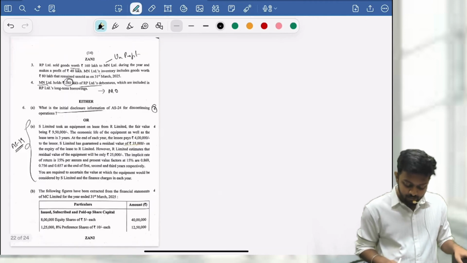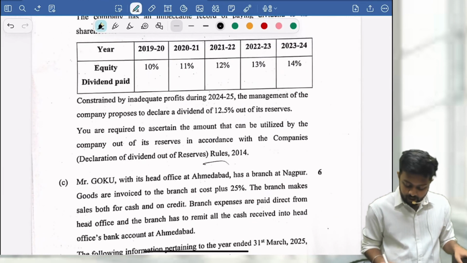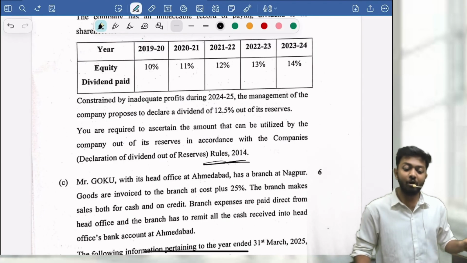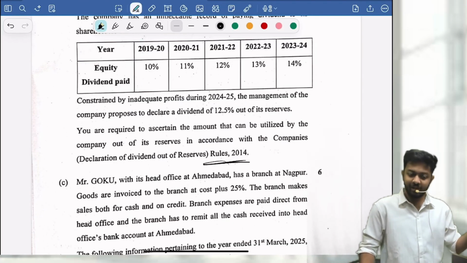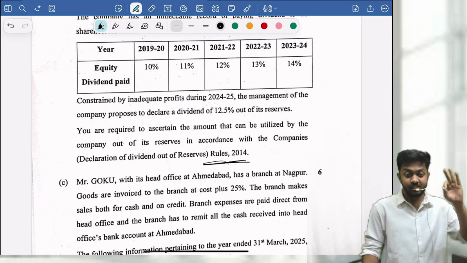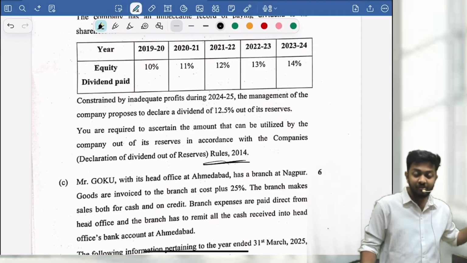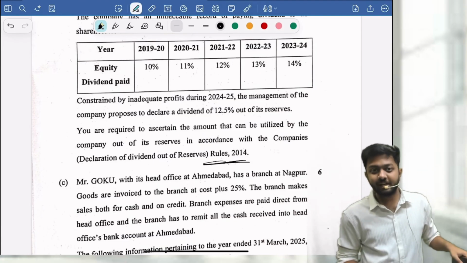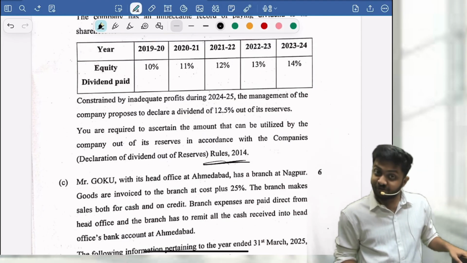Then 6B will be from dividend. You know, if you don't have sufficient profits in the current year, then we give out dividend from reserves. Simply we can give, we had 3 conditions. Remember our previous 3 years average dividend rate. It should not exceed the previous 3 years average dividend rate, all that. 3 conditions were there, we had solved.